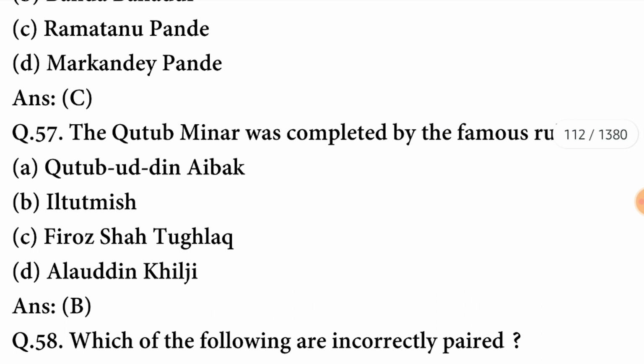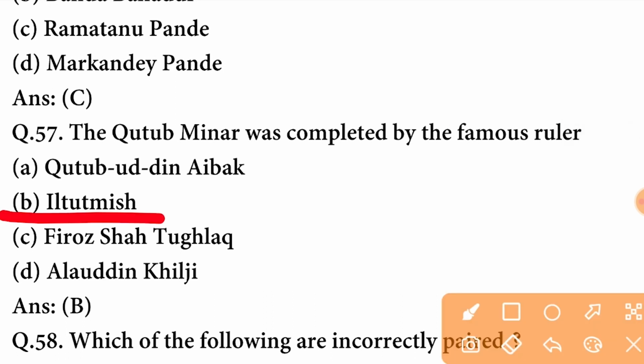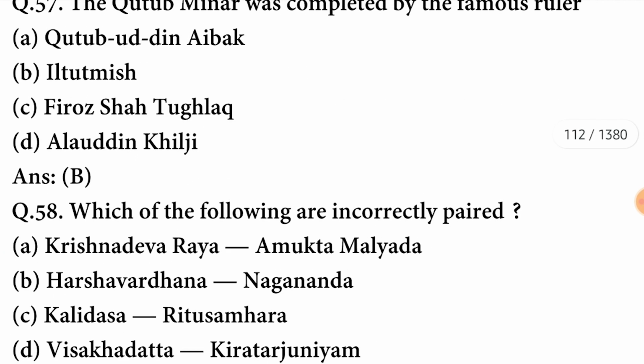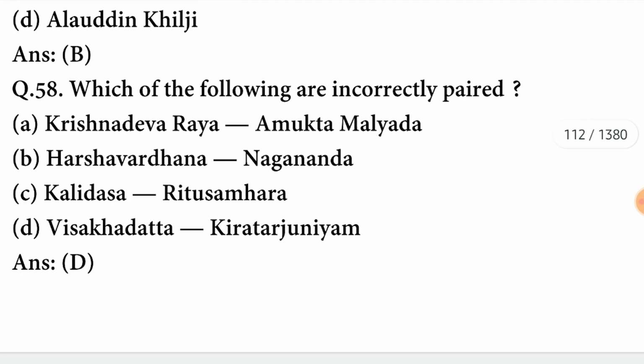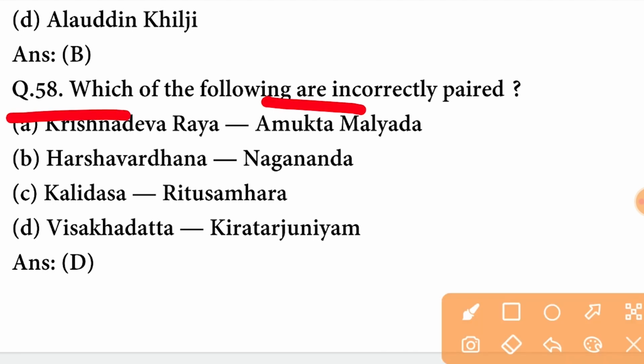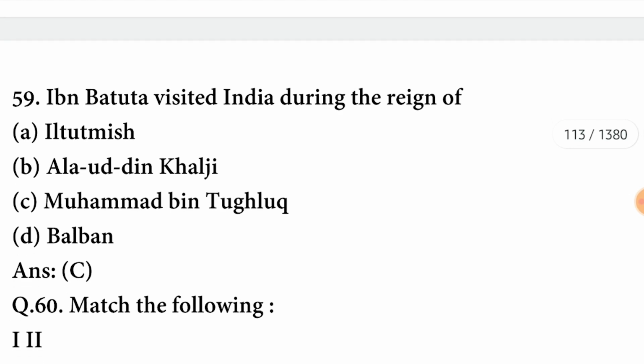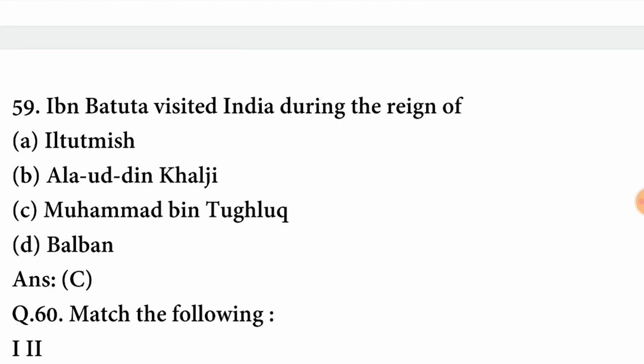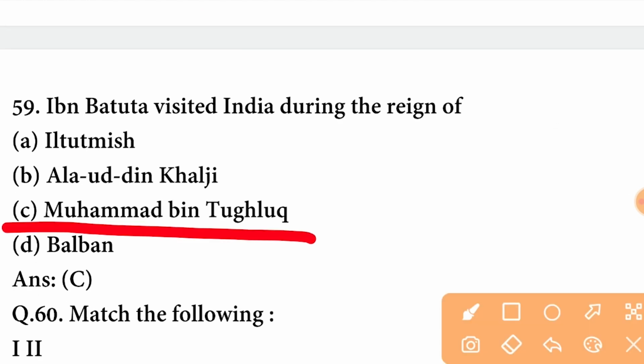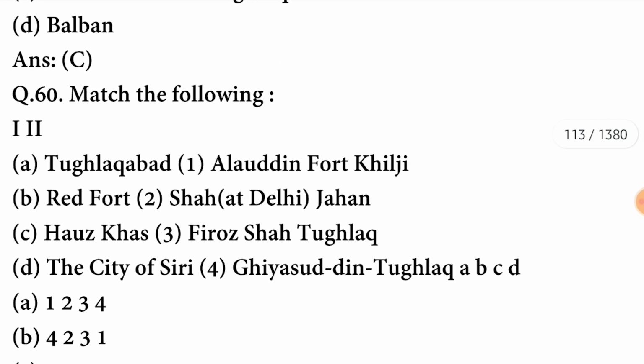Next question. The Qutub Minar was completed by the famous ruler Iltutmish. B option is correct here. Which of the following are incorrectly paired? The following which are incorrectly paired are Vishakadatta Kiratarjunium. This is incorrect. D option is correct here. Next question. Ibn Battuta visited India during the reign of Muhammad bin Tughlaq. C option is correct here.